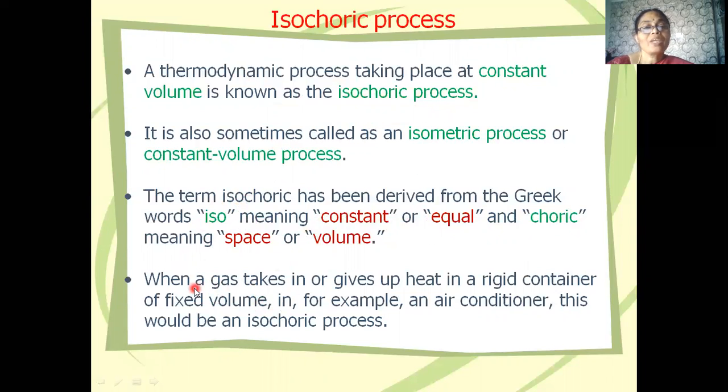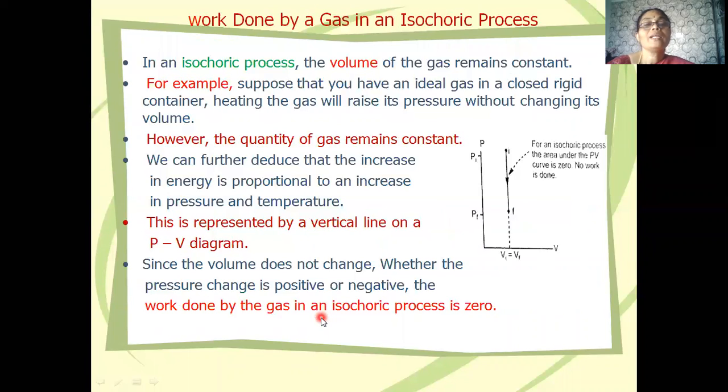For example, when a gas takes in or gives up heat in a rigid container of fixed volume, as in the case of an air conditioner, this is nothing but an isochoric process. Now, let's calculate the work done by gas in an isochoric process. We know that the volume remains constant. Suppose we take an ideal gas placed in a closed rigid container.